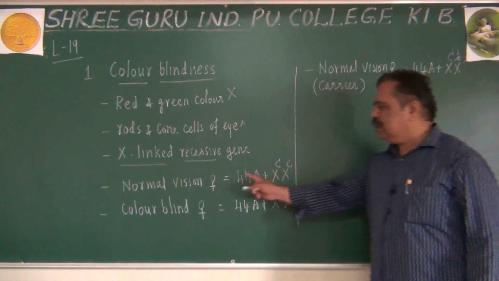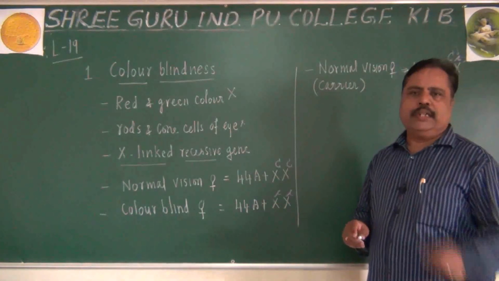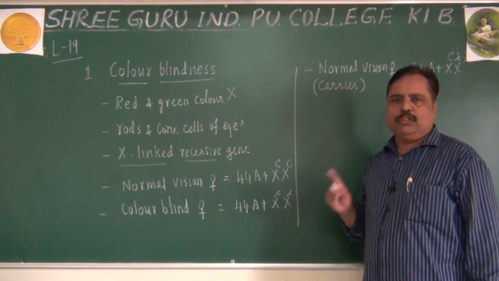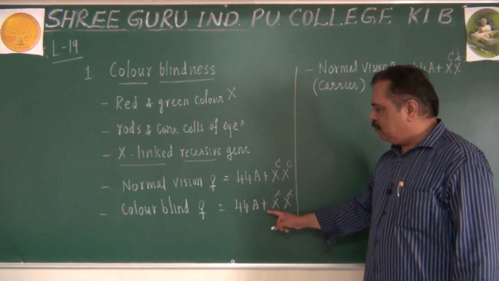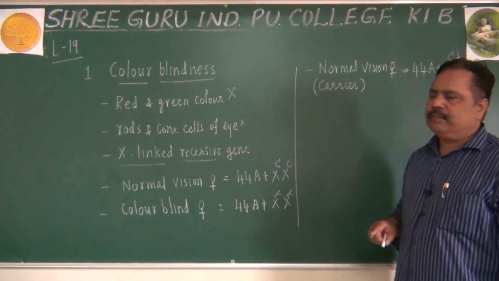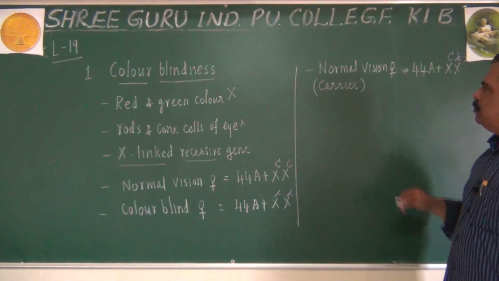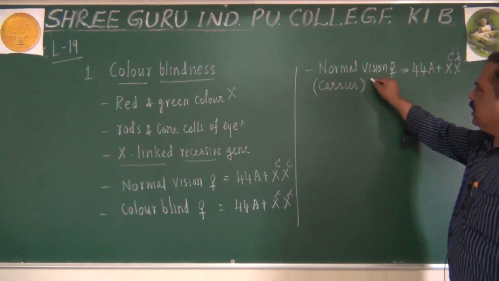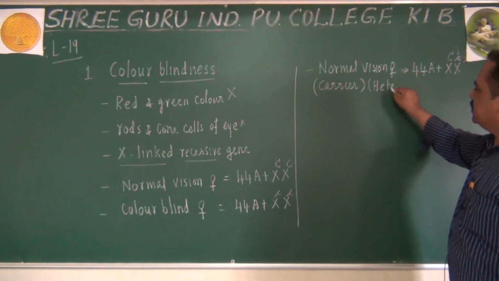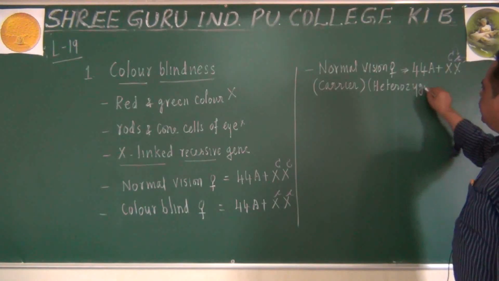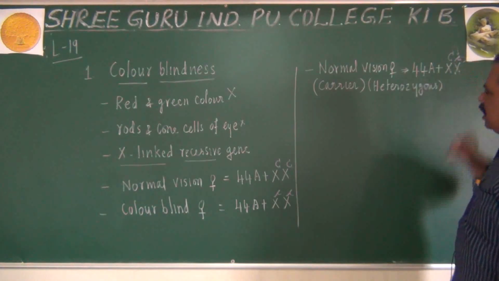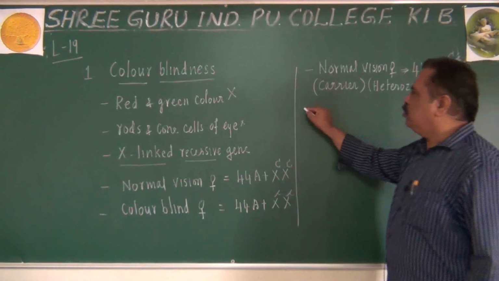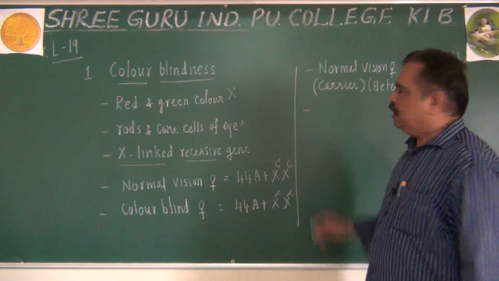These are the 3 possible genotypes in a woman. One is a normal vision woman with 2 capital C, homozygous. Another is a colorblind female with 2 small c on her X chromosomes. The third is a normal vision but carrier woman, who is heterozygous. Carrier women will be heterozygous. I hope you got this point. She will be carrying one small c, but she is not affected.